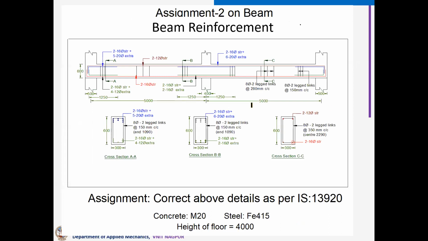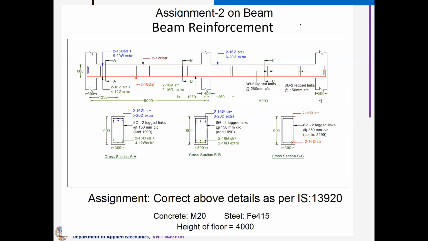Now you can see here, what is the problem? At this particular center here, how much steel have we provided? 2 of 16 dia bar, that is 400 mm square, plus 6 of 20 dia bar. So this is almost 2000 plus, almost 2400 mm square steel we have provided at the top. What does the code say? We should have at least minimum 50% of steel, so almost 1200 mm square steel we should have provided at the bottom.